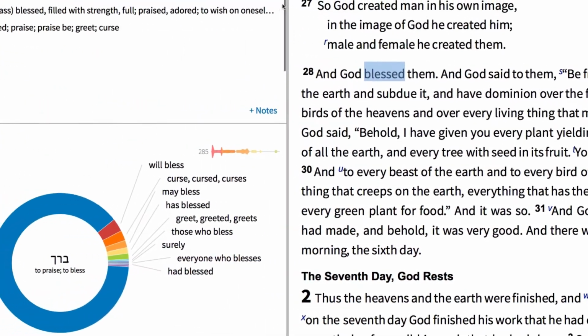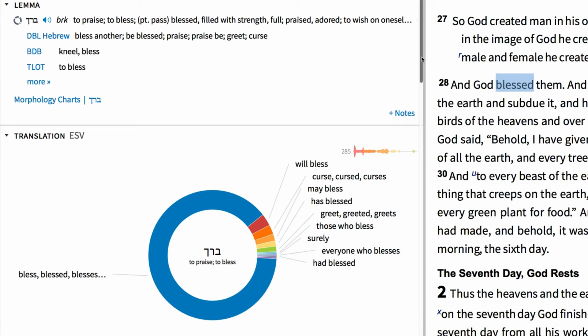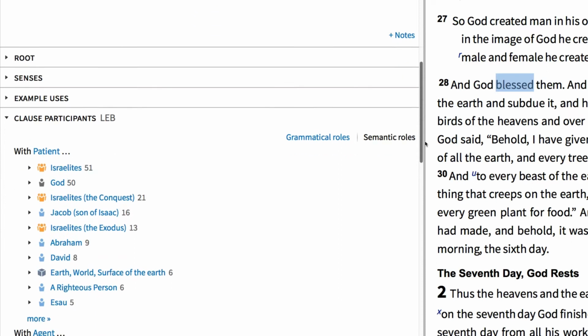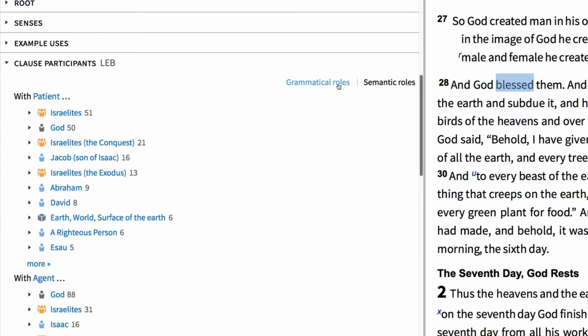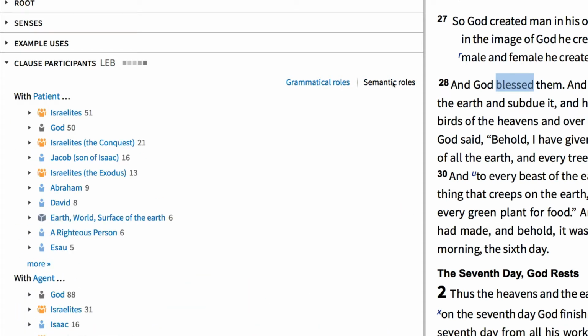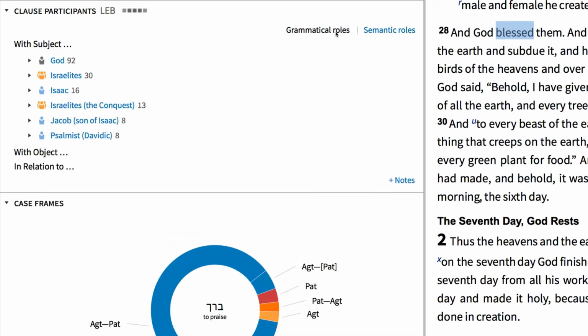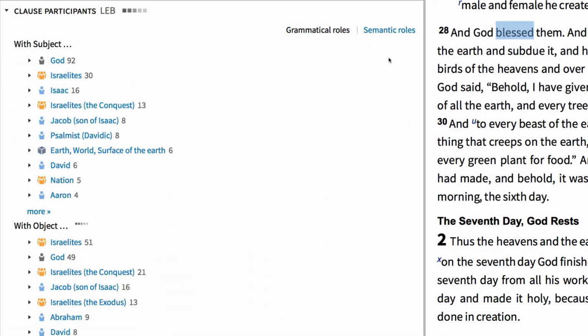When the report generates, Logos displays all sorts of language information for this Hebrew lemma. For this lesson, I want us to focus in on the section called Clause Participants. Here, Logos tells me the grammatical and semantic roles tied to this Hebrew lemma. And you can switch between the two options by selecting the role view from the right. In the semantic roles view, I can see all of the semantic roles connected to the Hebrew word for blessed, like agents and patients. In the grammatical roles view, I can see the subjects, objects, and so forth tied to this verb.